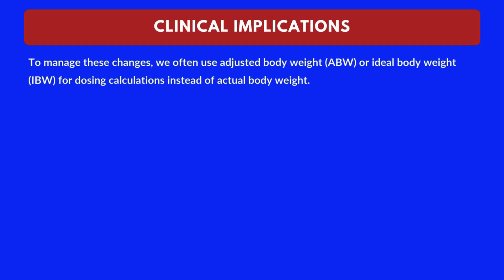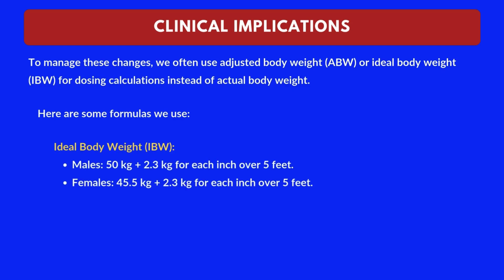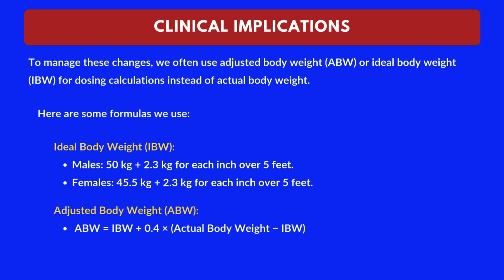Let's discuss clinical implications. To manage these changes, we often use adjusted body weight, ABW, or ideal body weight, IBW, for dosing calculations instead of actual body weight. Here are some formulas we use. Ideal body weight, IBW. For males, it is 50 kilograms plus 2.3 kilograms for each inch over 5 feet. For females, it is 45.5 kilograms plus 2.3 kilograms for each inch over 5 feet. This is the formula we use to calculate adjusted body weight, ABW.